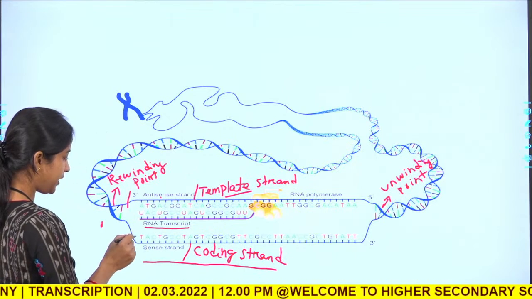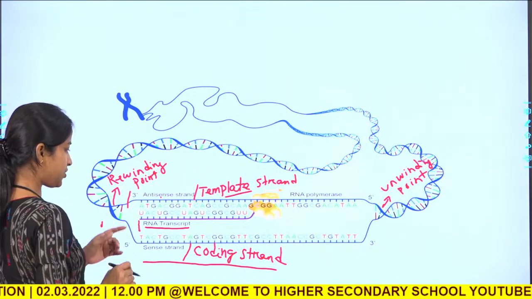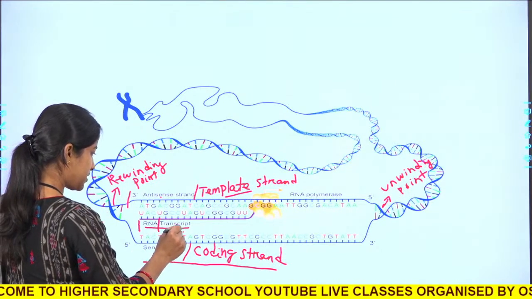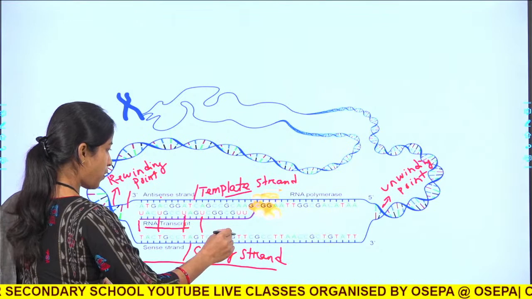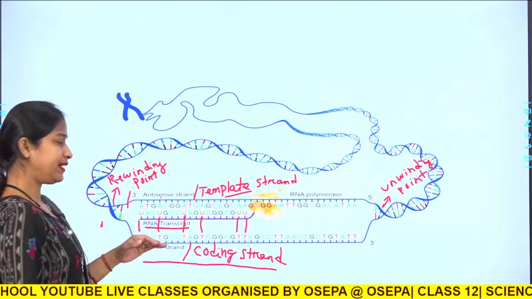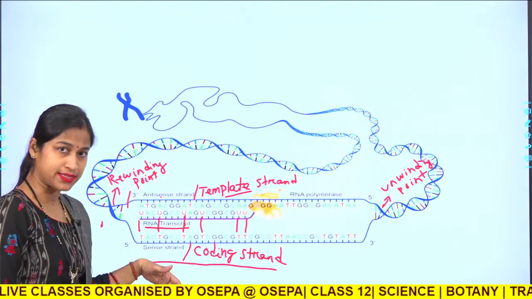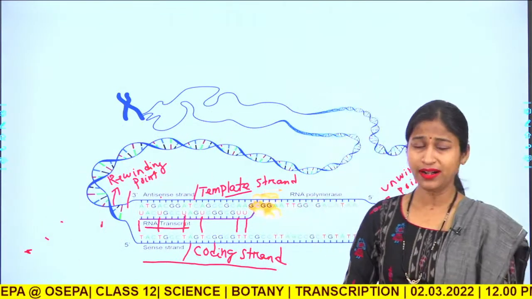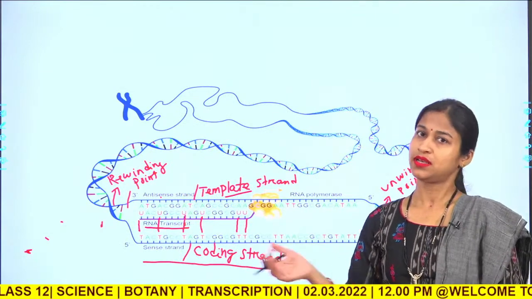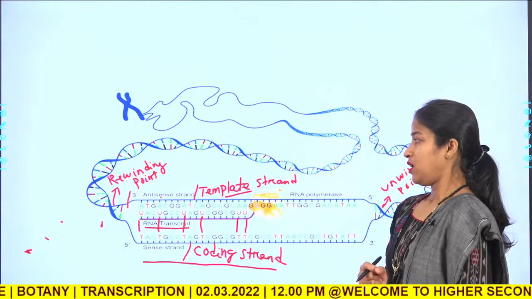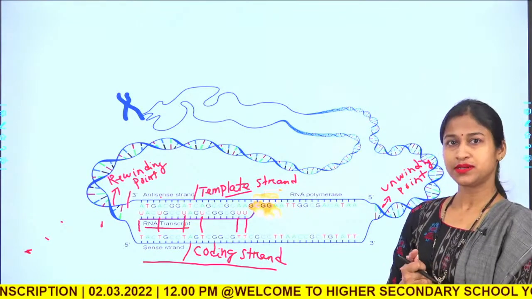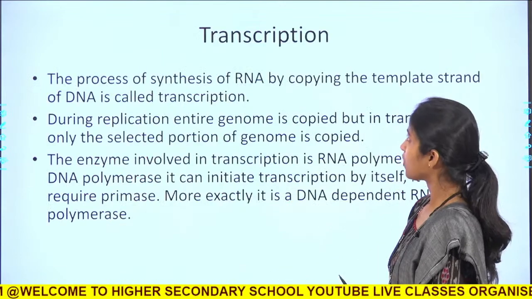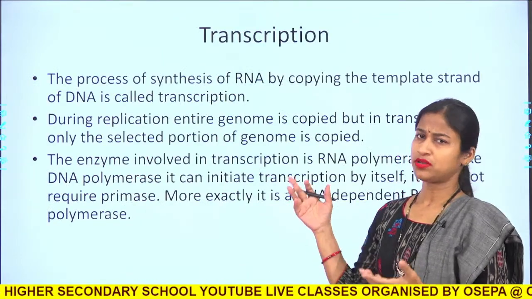The only difference being that here the T is replaced by a U. Wherever there is T, it is being replaced by U. So that is why a RNA transcript has to be synthesized upon the template strand or the antisense strand. So this is all about the fundamentals of transcription. Let us go into the details of transcription. Now again, what is transcription?